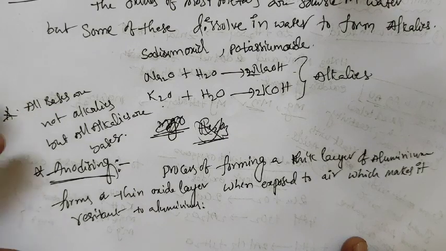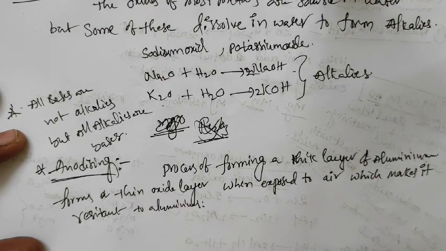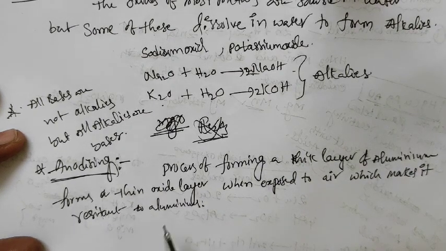Anodizing means the process of forming a thick layer of oxide on aluminium, which makes it resistant.